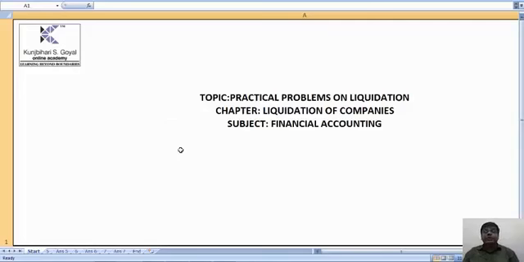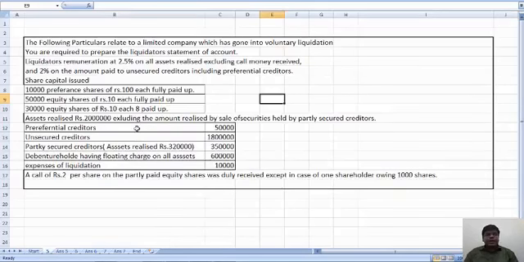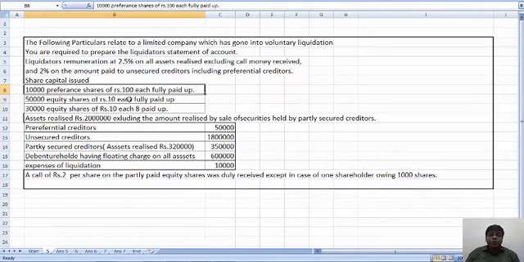Hello students, today we will see 3 more questions on liquidation. Again, this is the question. Now we have one preference share, one equity share and one more equity share. Look, these two are fully paid up, but this is partly paid up. You are required to prepare a liquidator's statement of account.